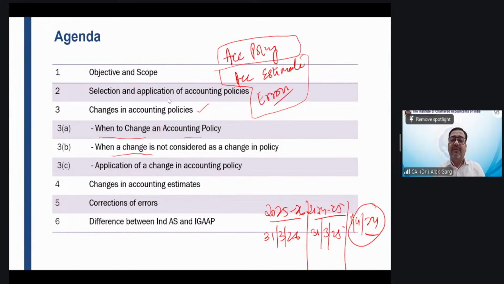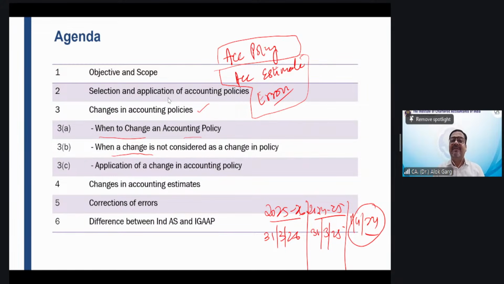So I told you that in case of change in accounting policy, which is applied retrospectively, and in case of correction of prior period errors, we have to give a third balance sheet, right? And we have to give so much of disclosures. So whenever a change is concluded as a change in accounting policies, then you have to give a third balance sheet, you have to give some reconciliation, you have to give some additional disclosure. A lot of work is required to be done.